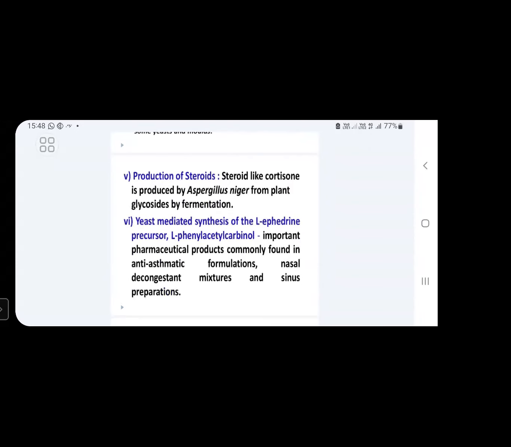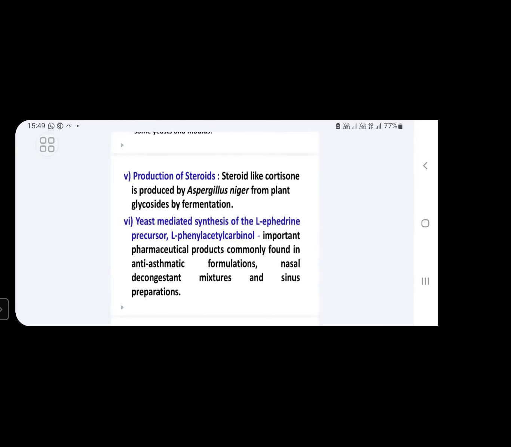Next, in addition to antibiotics, enzymes, vitamins, and some alkaloids, some steroids are also produced using fungal species. Steroids, for example, cortisone, are produced using Aspergillus niger. Yeast is also used in the production of some important substances: one is L-ephedrine precursor and another is L-phenyl acetyl carbinol.